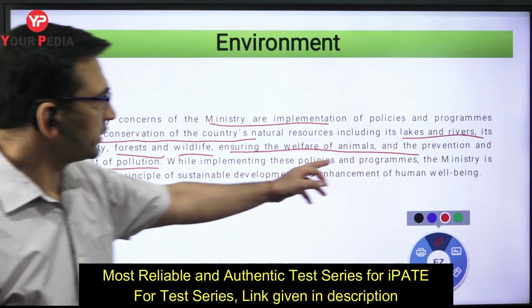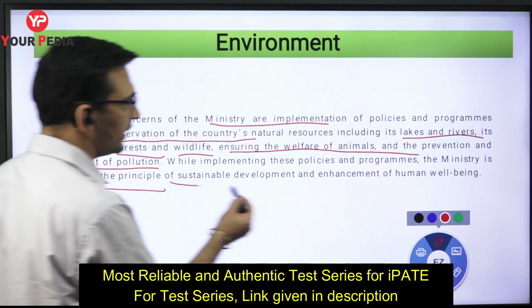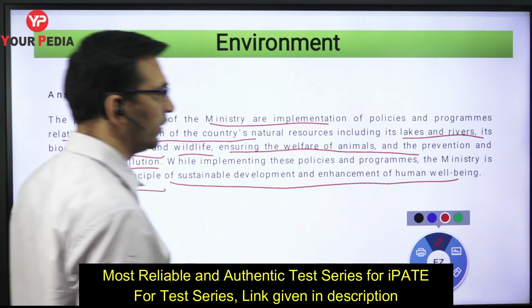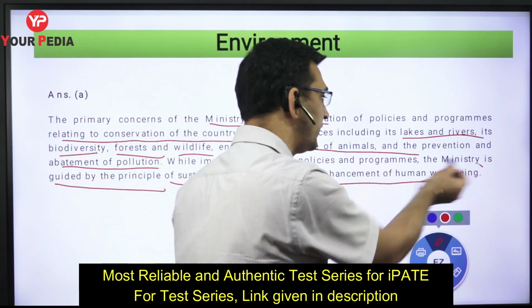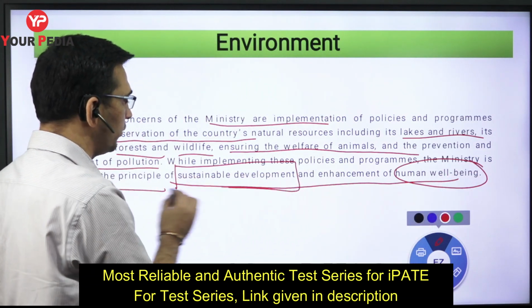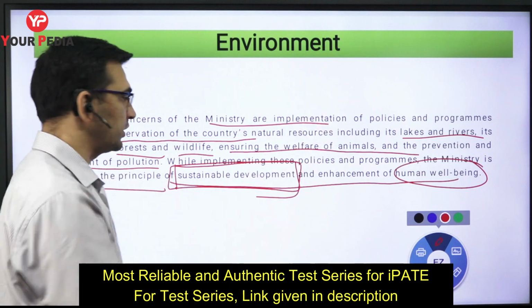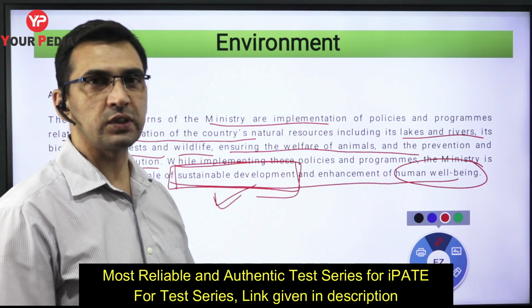While implementing these policies and programs, the ministry is guided by the principle of sustainable development and enhancement of human well-being. Obviously, ultimate purpose क्या है? Why you want to conserve the resources? Ultimately, human well-being के लिए है. And the concept that is followed while doing all this, that you want to carry out the conservation of this, you follow the concept of sustainable development. This ministry follows the concept of sustainable development.